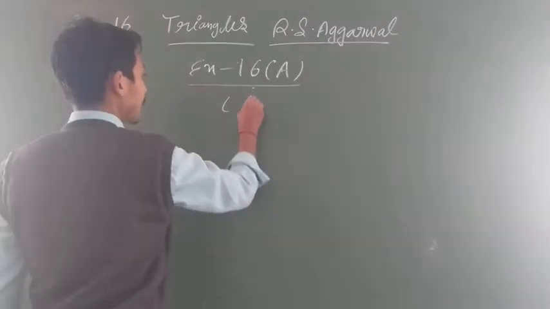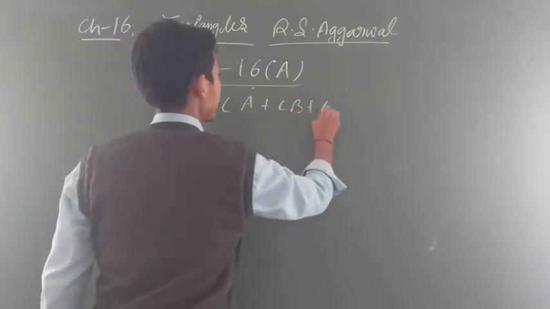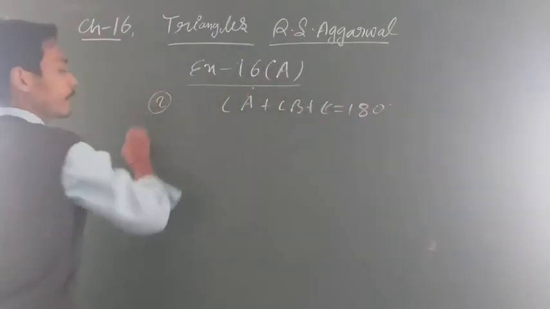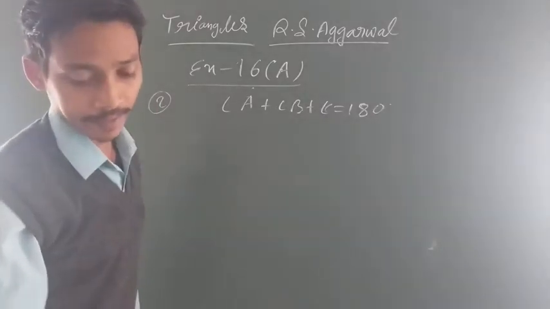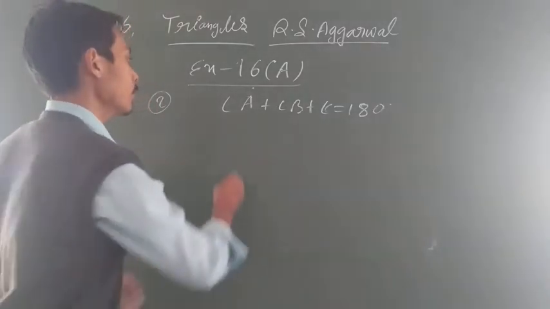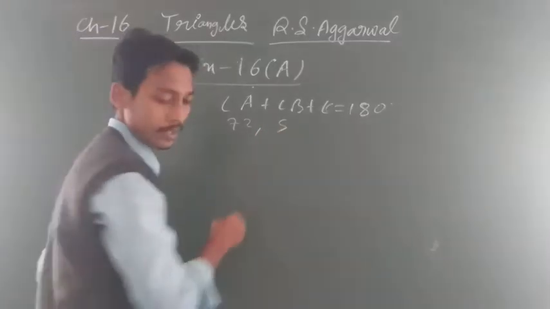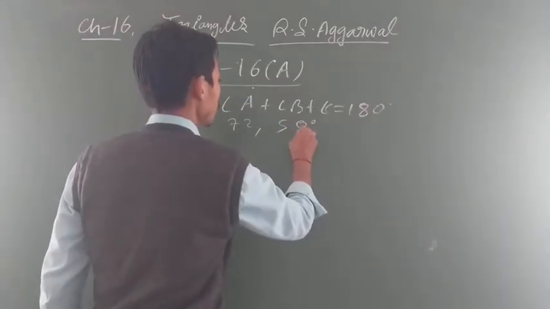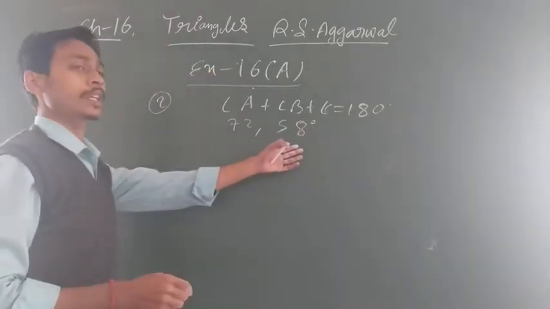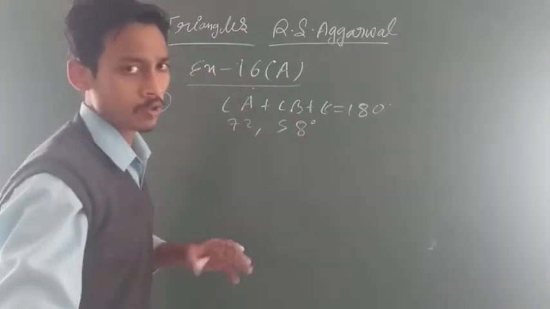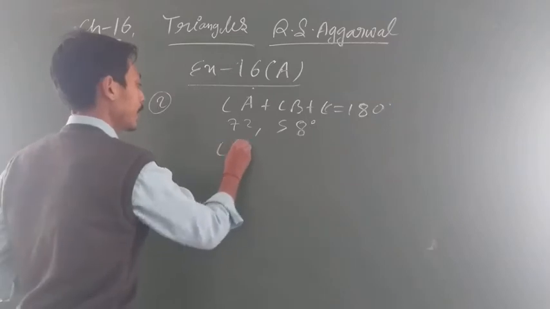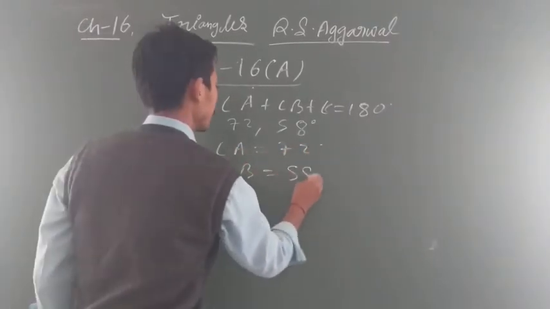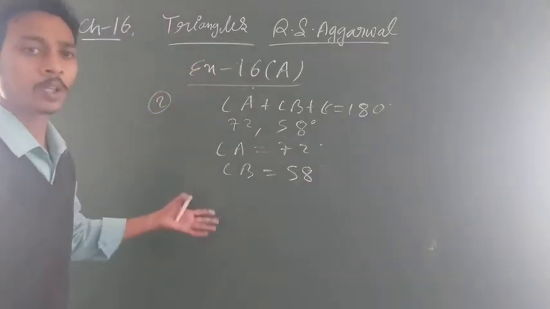अब देखो, you know that angle A plus angle B plus angle C is equal to 180 degree for any triangle. Clear everyone? In this it is given कि measure of two angles, यानी one is 72 degree, one is 58 degree. अब it depends on you, whichever angle it is. ठीक है ना? Assume anything. So here I am assuming let angle A equal to 72 degree और angle B equal to 58. You can assume P, Q, X, Y, anything.